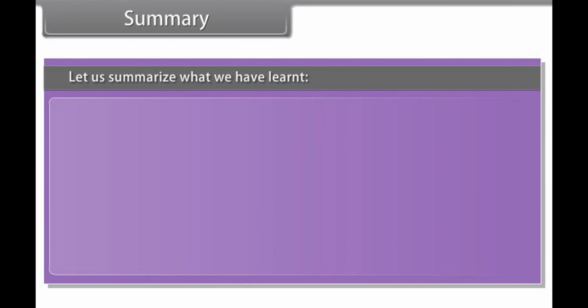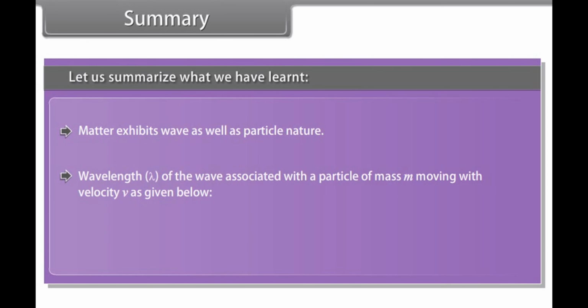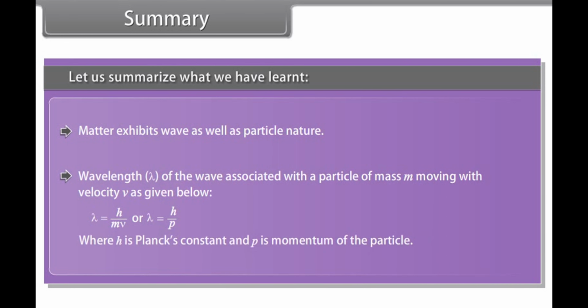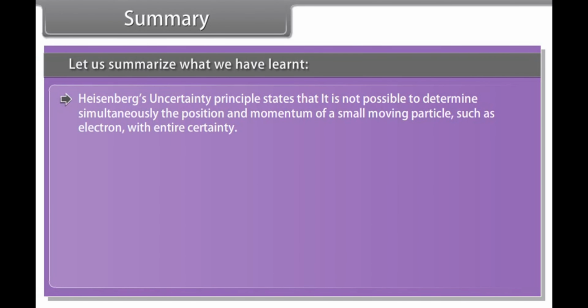Summary. Let us summarize what we have learned. Matter exhibits wave as well as particle nature. Wavelength of the wave associated with a particle of mass m moving with velocity v is given below, where h is Planck's constant and p is momentum of the particle. Heisenberg's uncertainty principle states that it is not possible to determine simultaneously the position and momentum of a small moving particle, such as electron, with entire certainty.